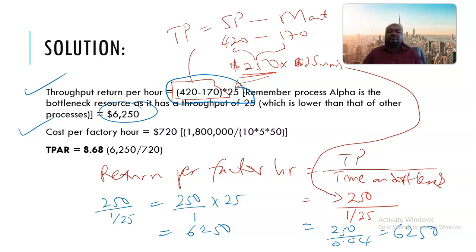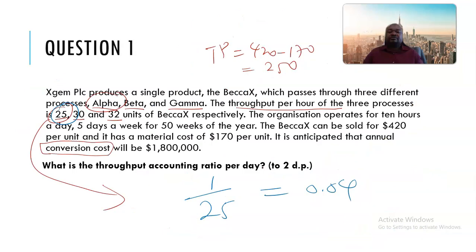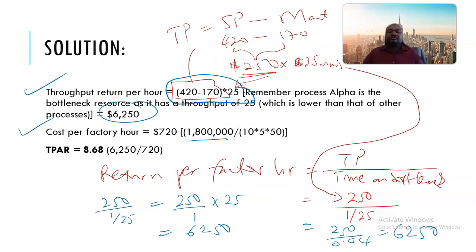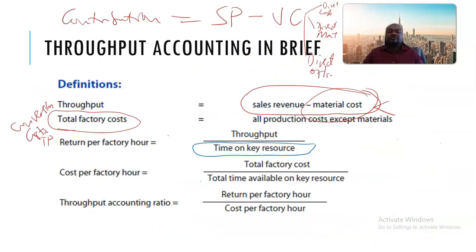In this case, the total conversion costs were 1.8 million from the question. 1.8 million divided by the total time available on the bottleneck resource.